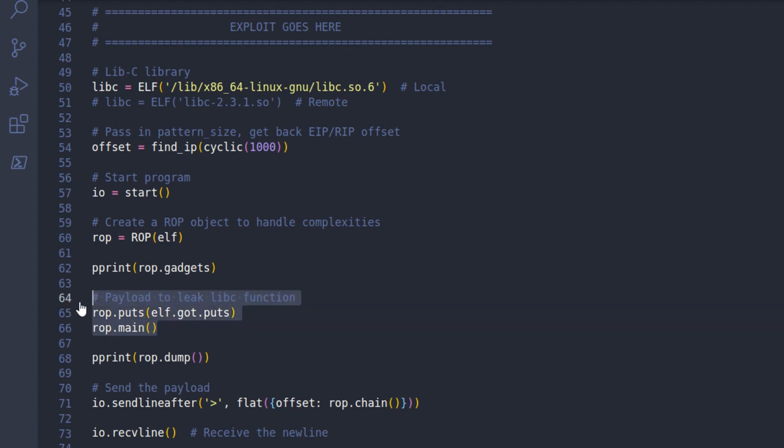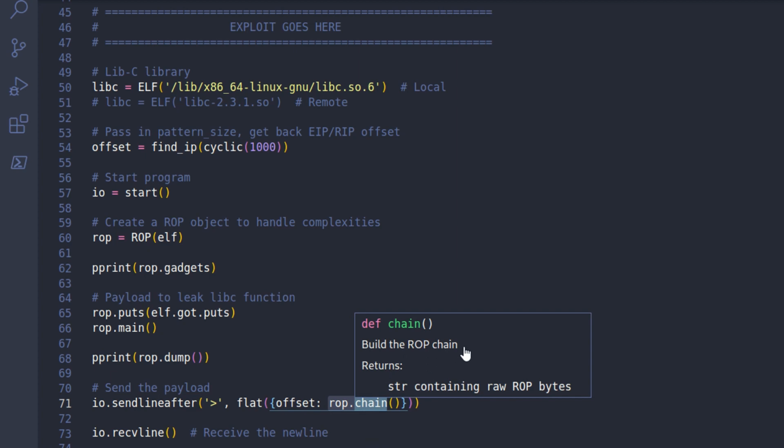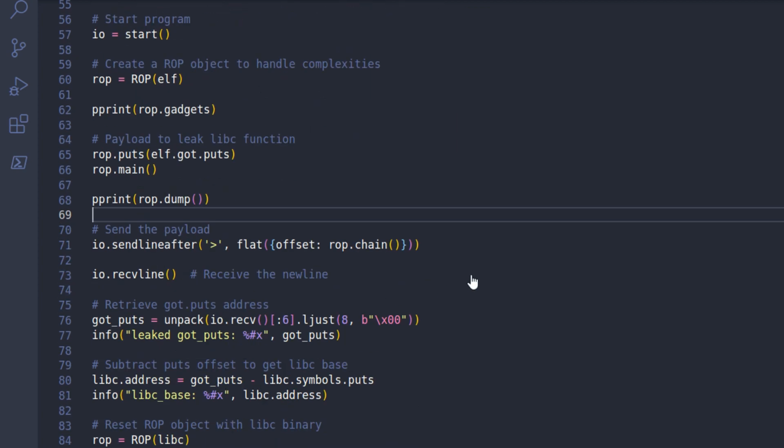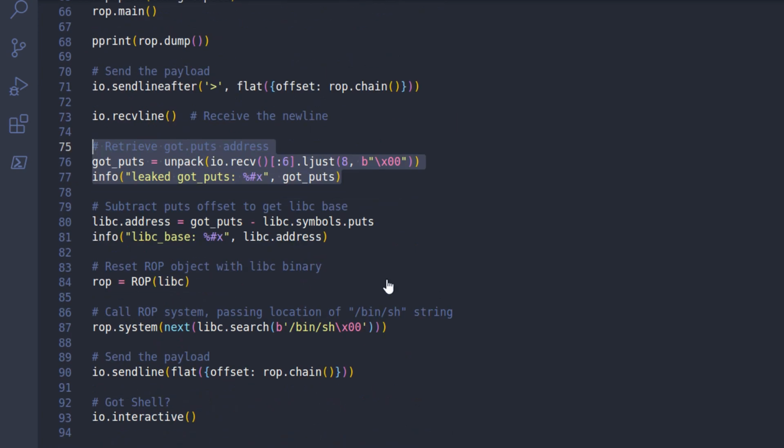There have been times where I've struggled putting together payloads manually, and I've used this and then studied the output to work out how I could have initially solved it manually. So we'll print these out, and then all we're going to do is send off that payload. It's going to do the same thing. We're just calling ROP.chain, which converts this into raw bytes. It's building the ROP chain, and that's going to leak our address. We don't need to change any of this stuff here.